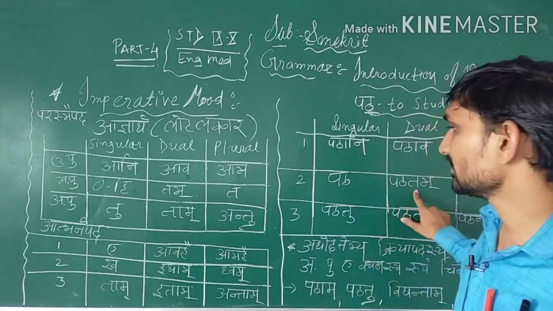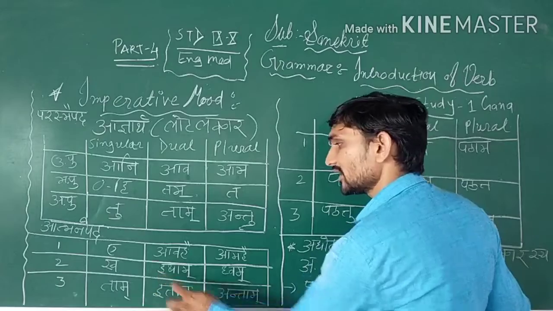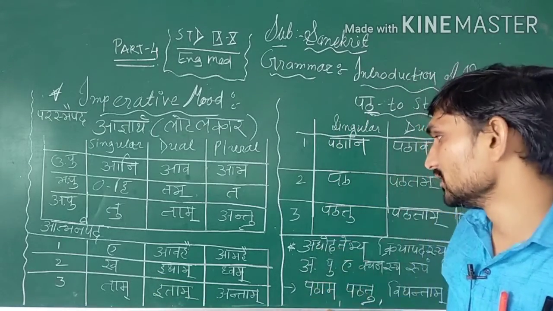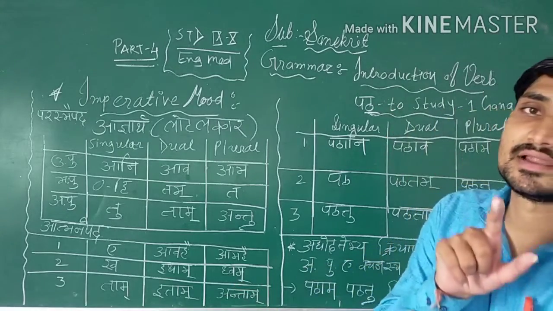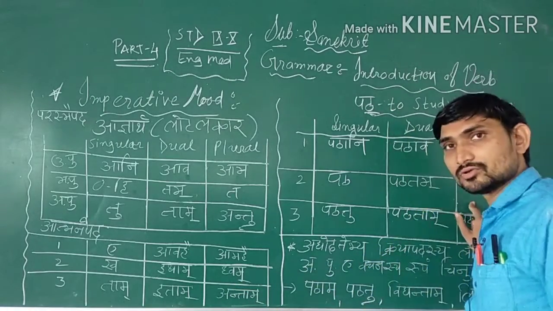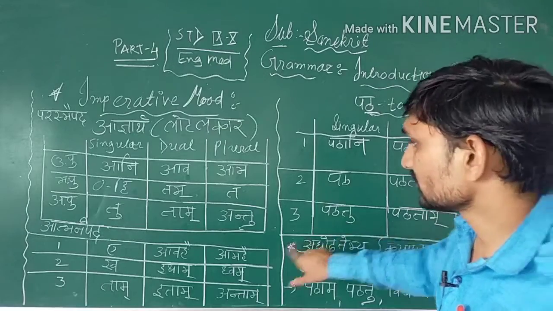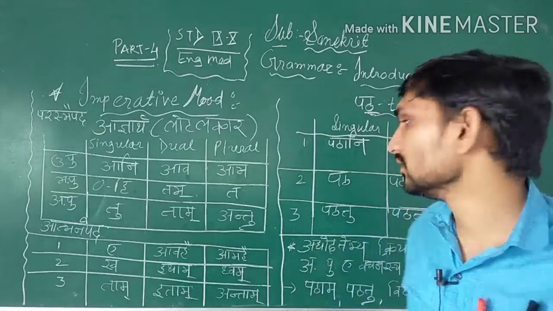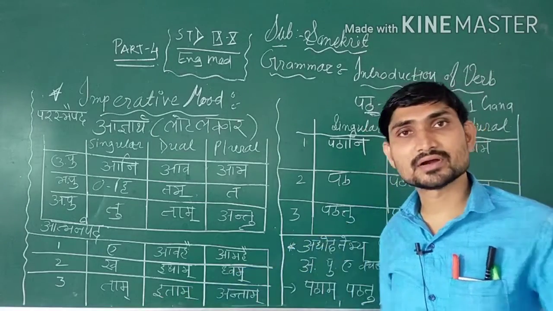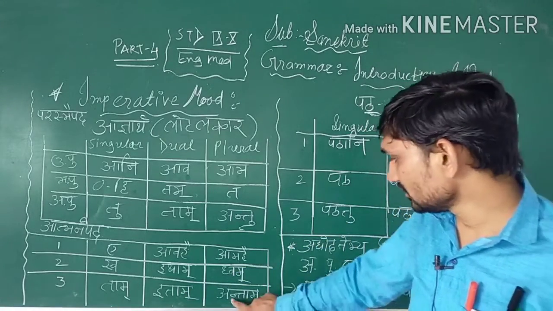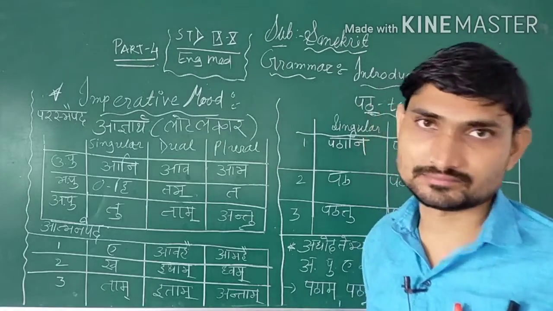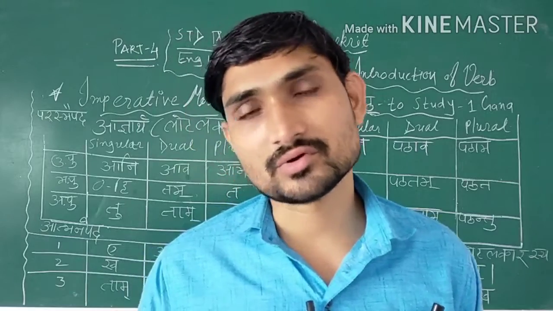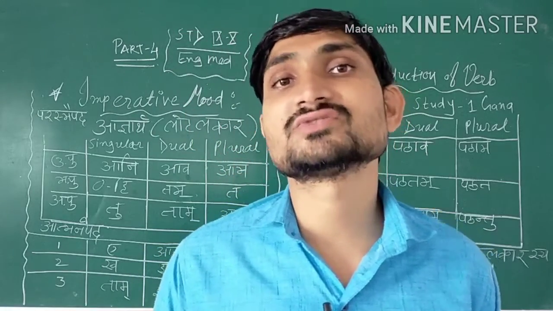And then here itha is given, e matra has been used there, so you will write pathe tha ma. Here dwa, so you will say patha dwa. See here patha ta is given, how will you use this? Patha ta ma. Then e matra pathe ta ma, and anta, so pathanta. So this way you can use this root form in imperative mode. Okay students, I hope you understood this very well.